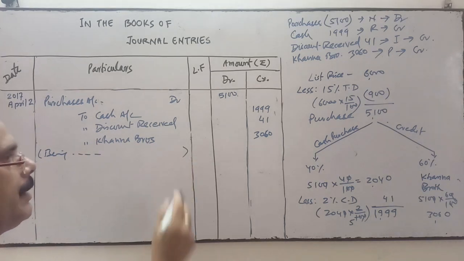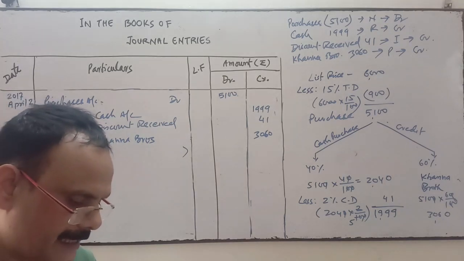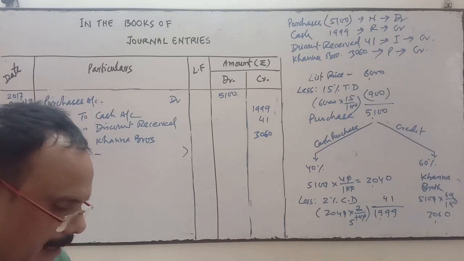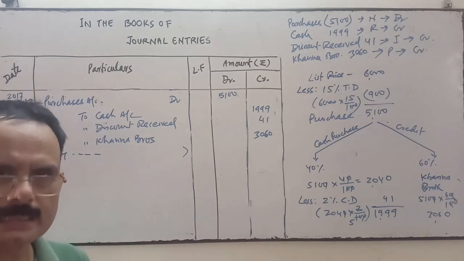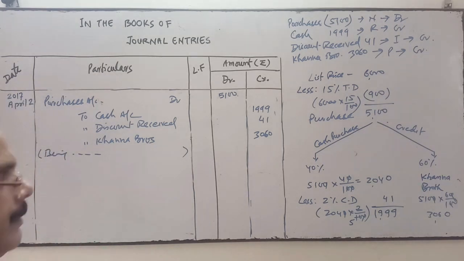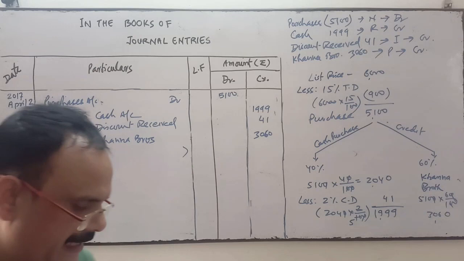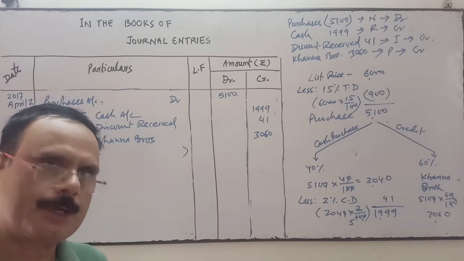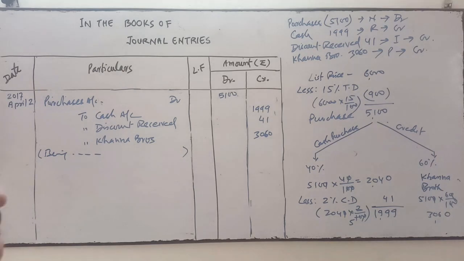Being goods purchased at 15% trade discount and 2% cash discount, and paid 40% amount immediately on the same day. It's a statement. You have to narrate what you have done through the journal. So narration is very easy.